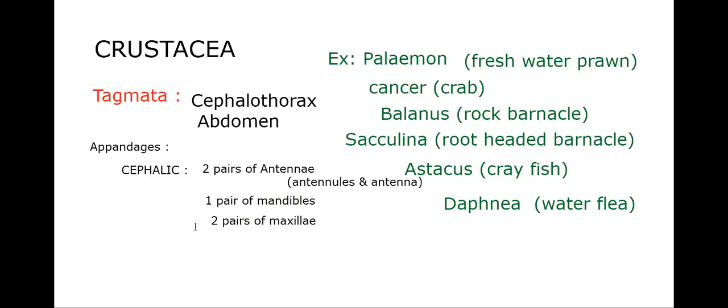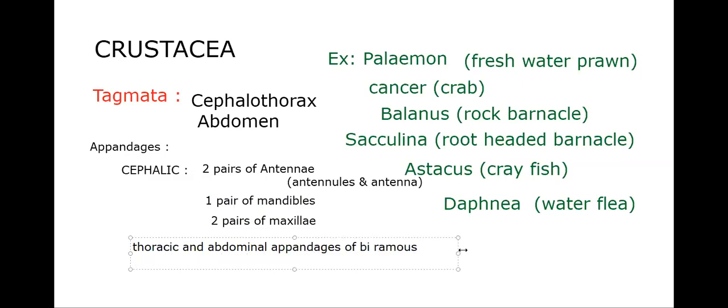Then thoracic and abdominal regions also have appendages. Thoracic and abdominal appendages are biramous. What is biramous? We have seen earlier: bi means two, rami means branch. Thoracic and abdominal appendages are biramous. So this is the story of appendages here in Crustacea.